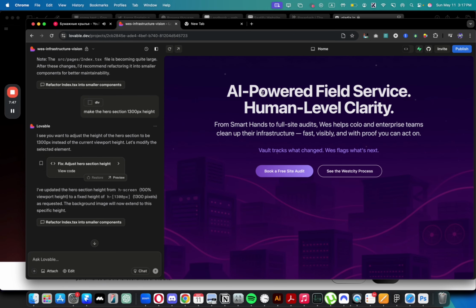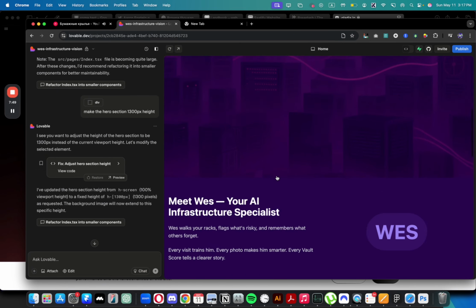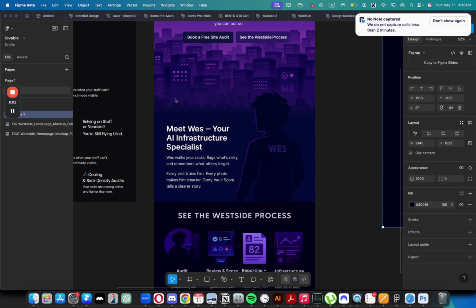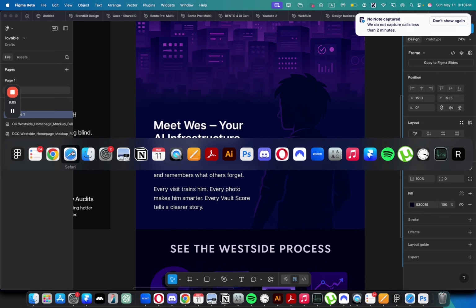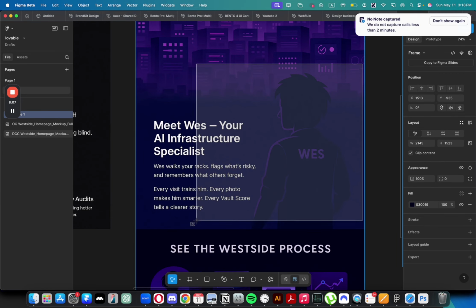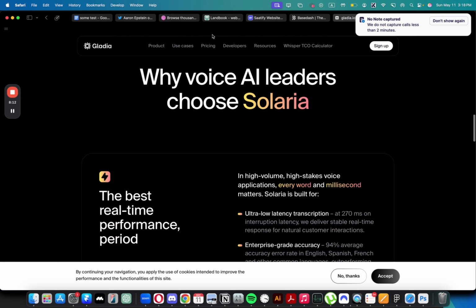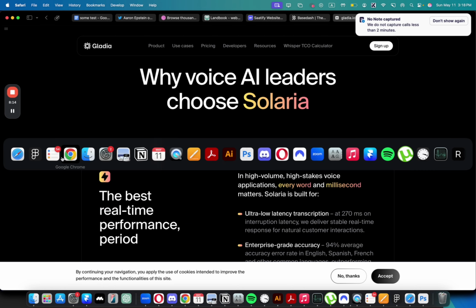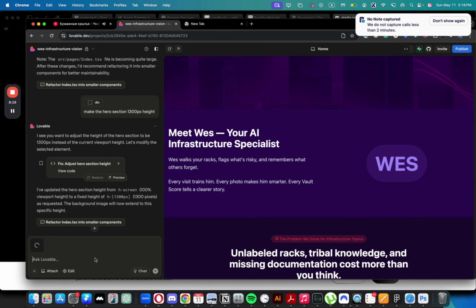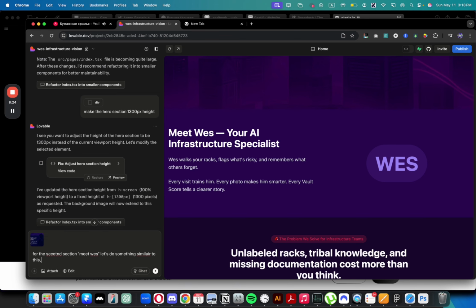So I like how it's already started building this hero section. It already did a very good job. Now I want to work on the second section, which should be more similar to what we have here in the mockup. I'm just going to make a screenshot of it, and let's go to Lovable and say, for the second section, meet Wes, let's do something similar to this.